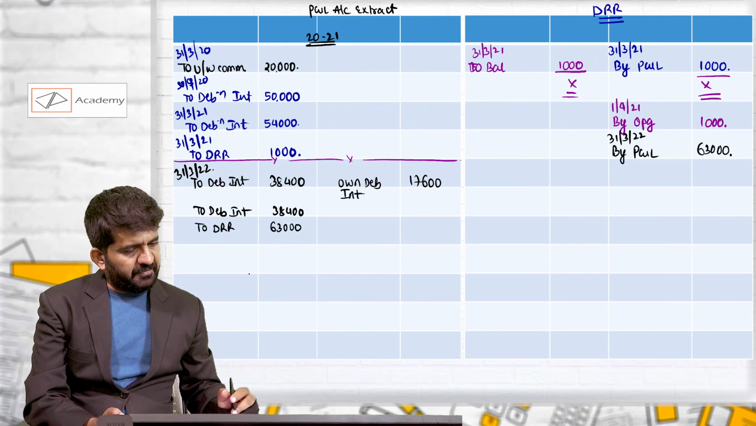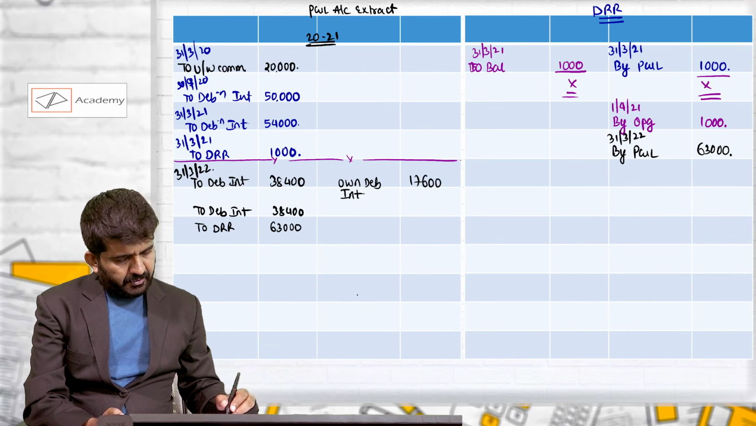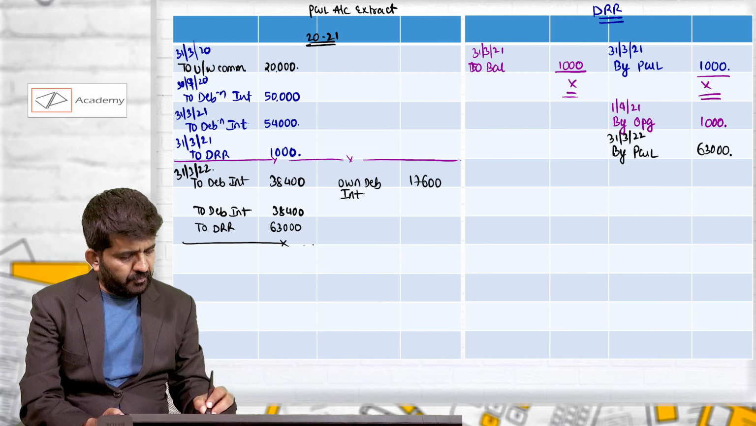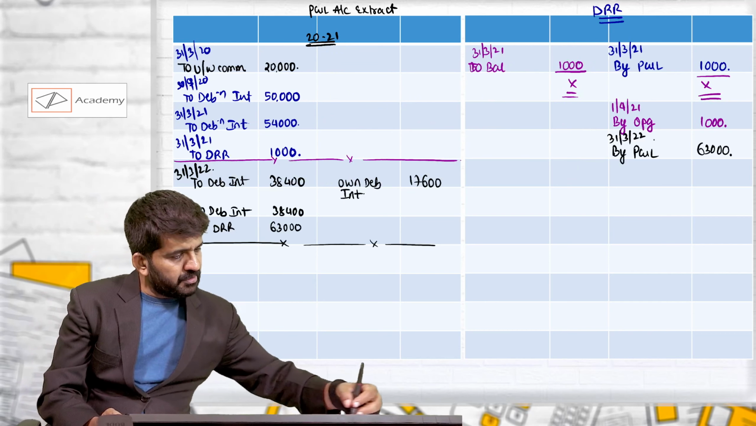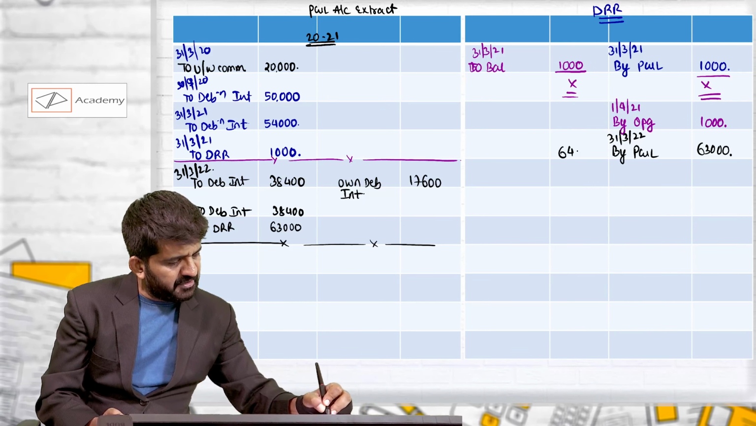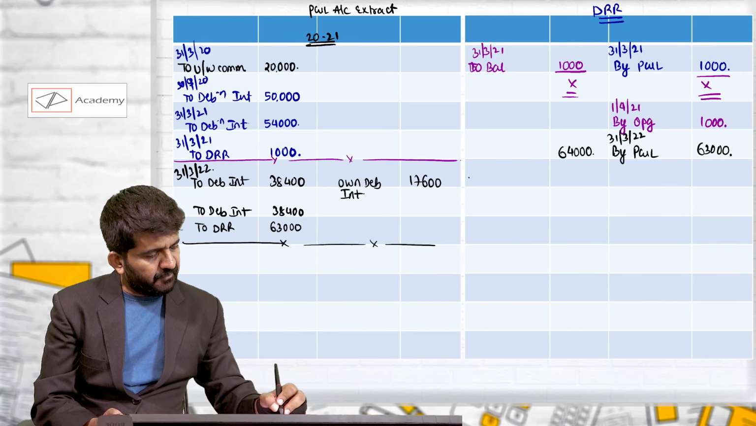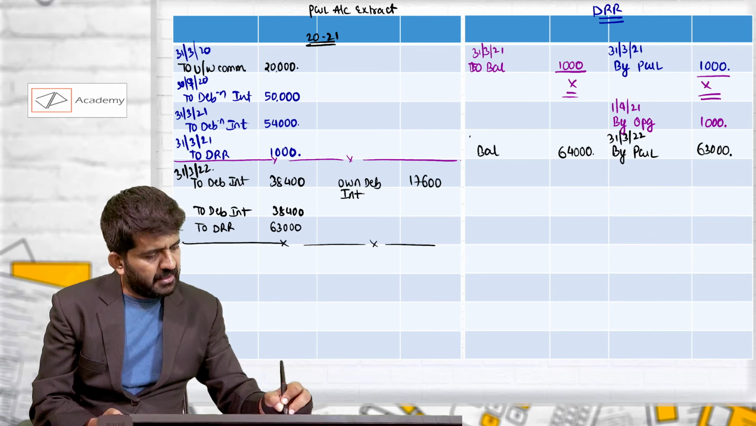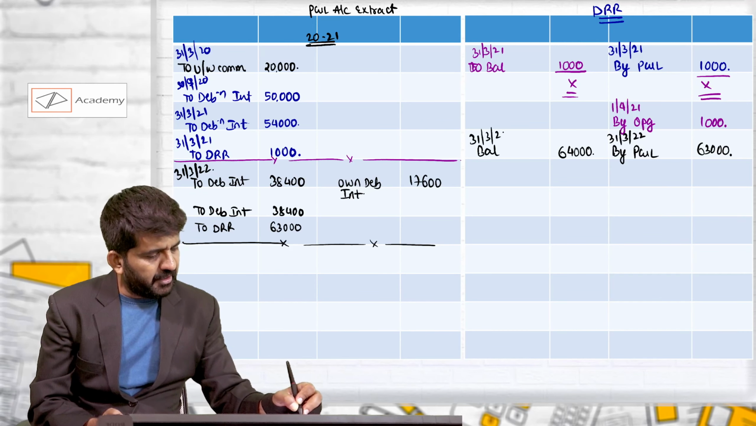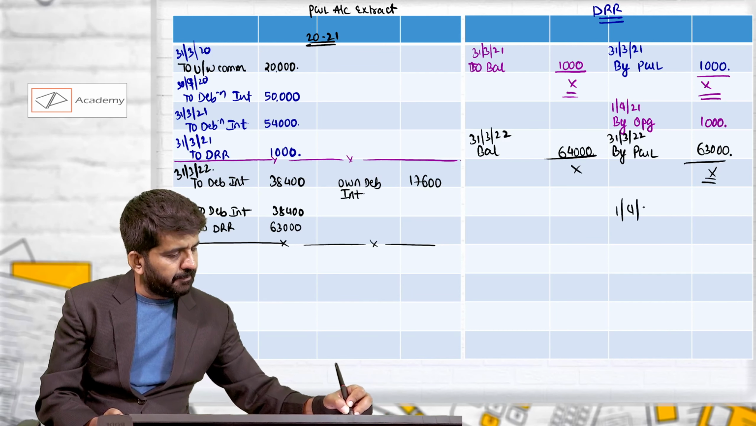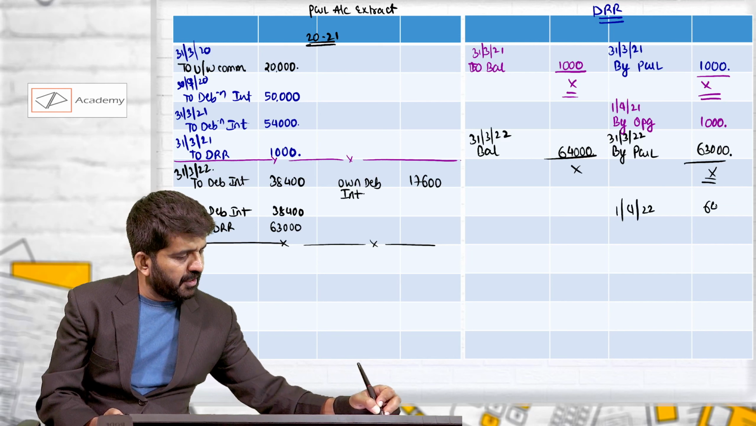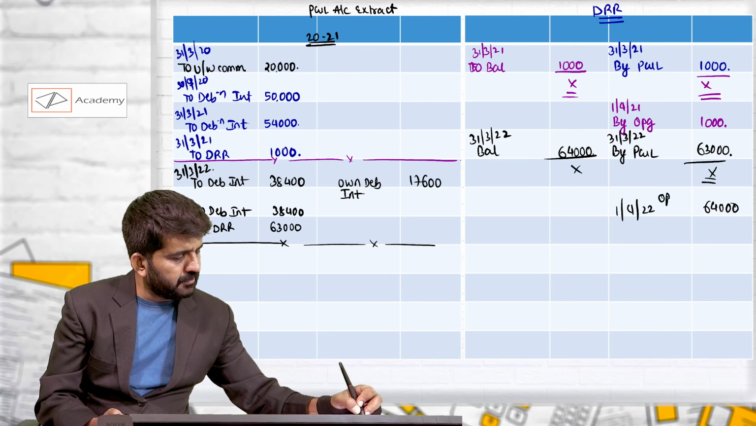We can close previous year, that is 21-22. This is P&L account. I will not be closing it. Debenture account already I have closed. DRR total will be 64,000, which is 10% of outstanding debentures, which is balance as on 31st March 22. On 1st April 22, opening balance will be 64,000 in DRR account.